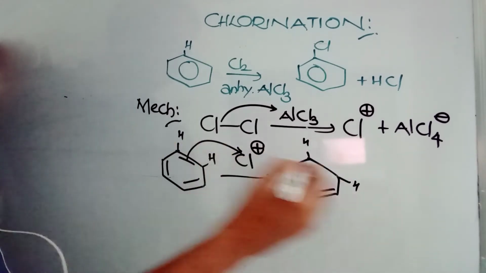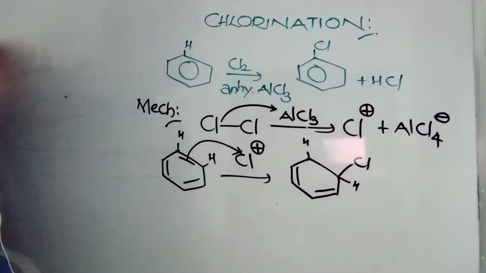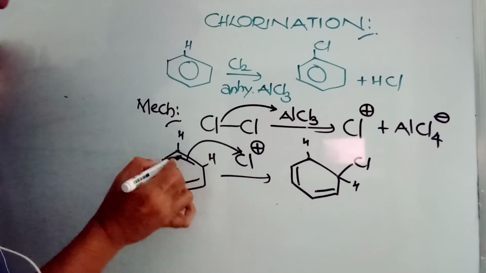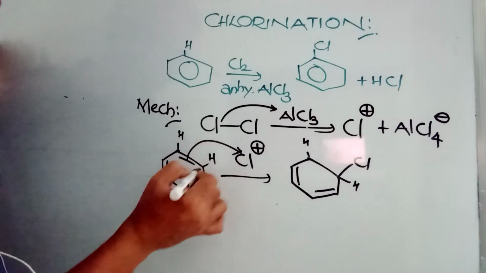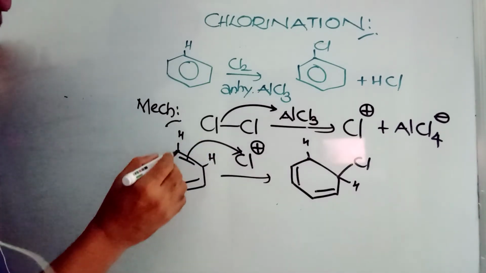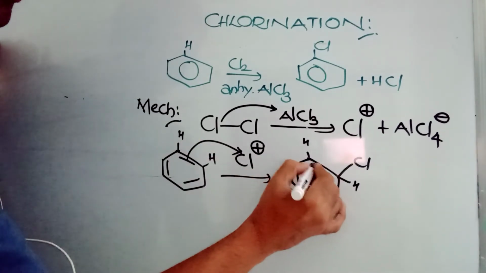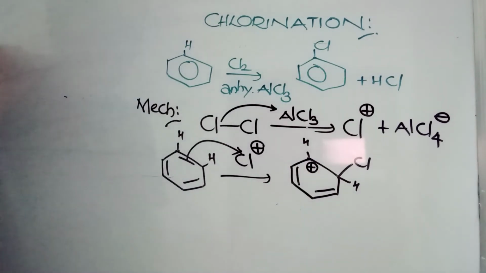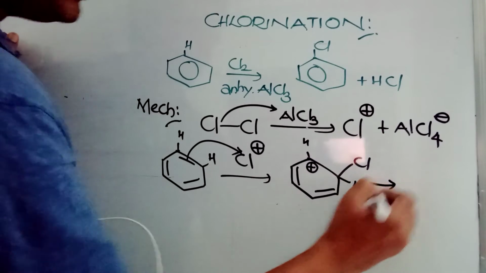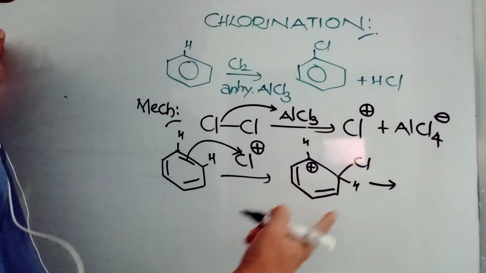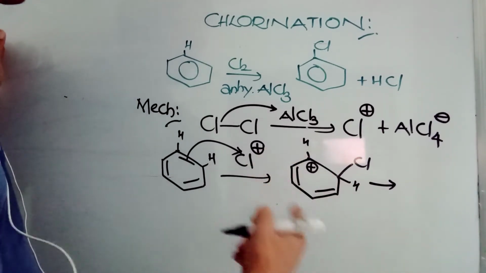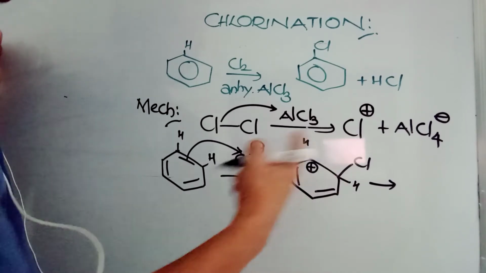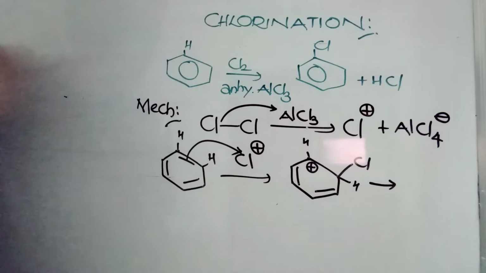For example, let us say the chlorine is added here. Now instead of having a bond between two carbon atoms, this is going to shift towards carbon and chlorine like this. So this place has lost electrons, so at this place there will be a plus charge. Next, it has actually lost its aromaticity. This is not aromatic now, but conjugation is there, resonance is there.